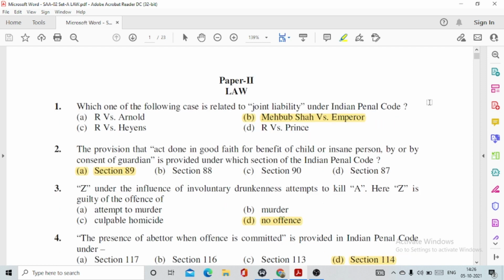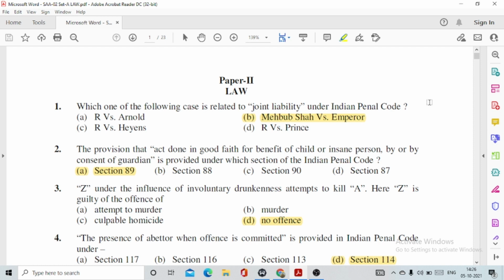Question number 1. Which one of the following cases is related to joint liability under the Indian Penal Code? This is option number B, Mehboob Shah versus Emperor. So this case is actually relating to section 34 of IPC, which deals with common intention. 2. The provision that an act done in good faith for the benefit of a child or insane person by or by consent of the guardian is provided under which section of the Indian Penal Code? So this provision is given under option number A, section 89.